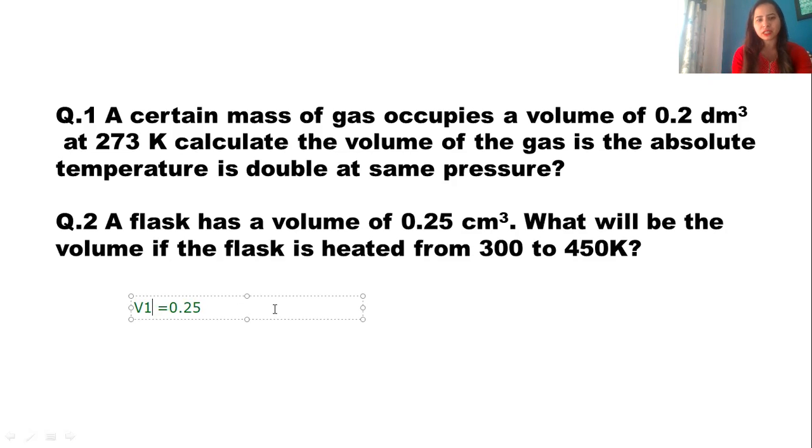You can see V1 is 0.25. The first temperature, T1, is 300 Kelvin. T2 is equal to 450 Kelvin. And moving ahead, what we need to find is V2. So I think you'll be able to solve this question. These two are your homework questions from the topic Charles law.